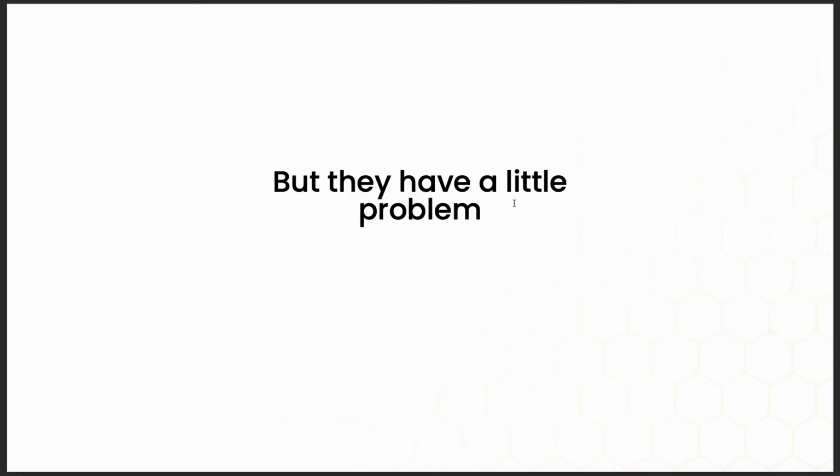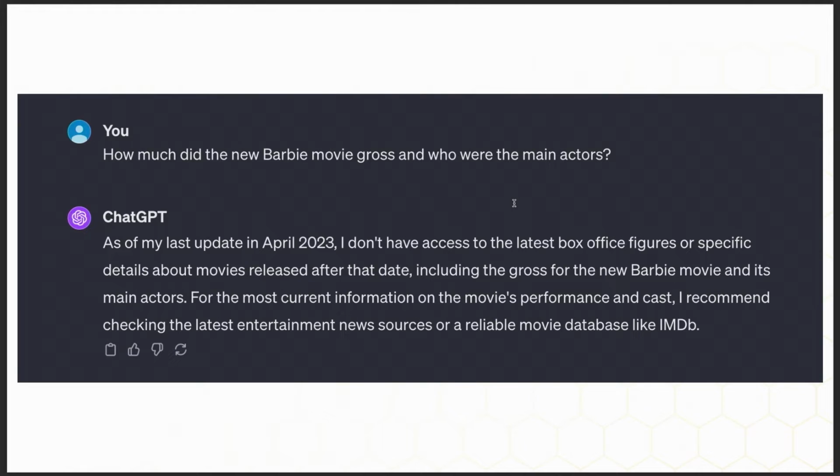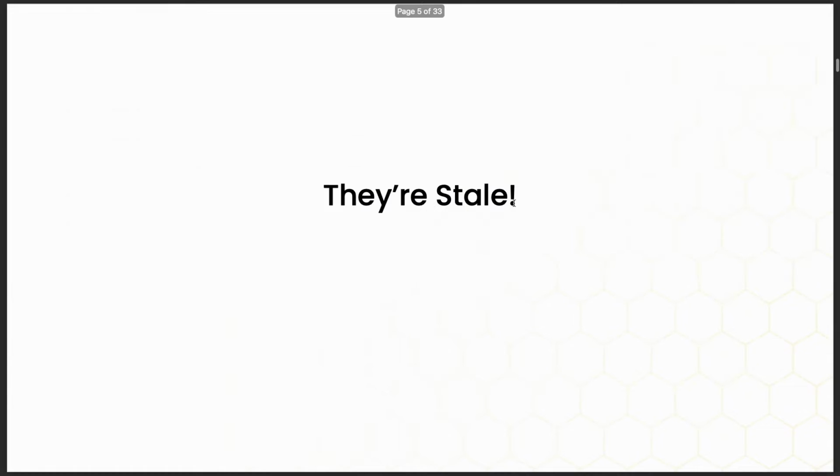So we all love the new power of large language models. Probably all been playing with them or building things with them. And we've probably all noticed that they do have a little problem. For example, I want to find out what the new Barbie movie grossed and who are the main actors, but unfortunately that was after the cutoff. So the problem is that the language models themselves are stale.